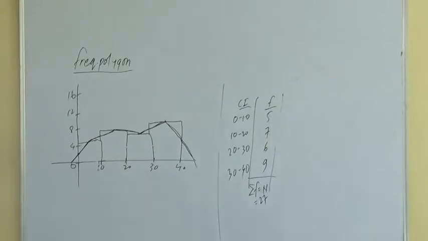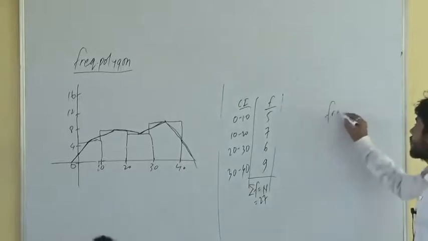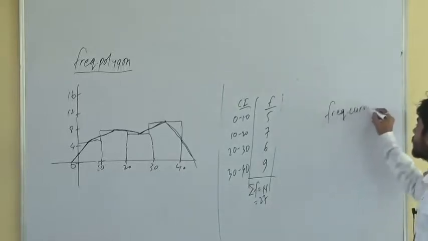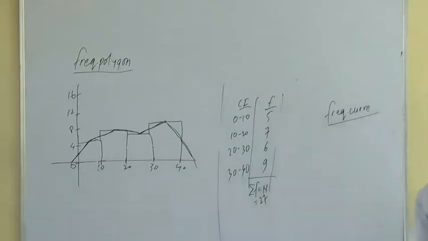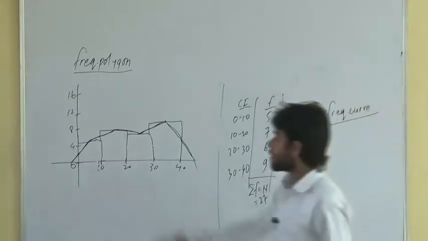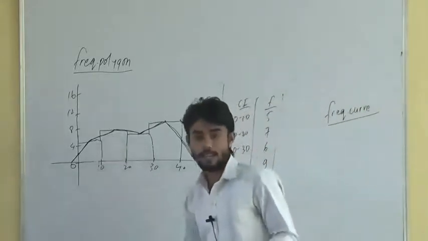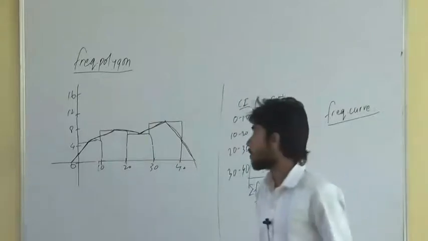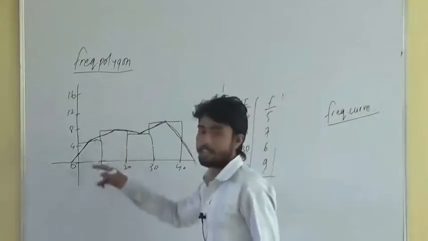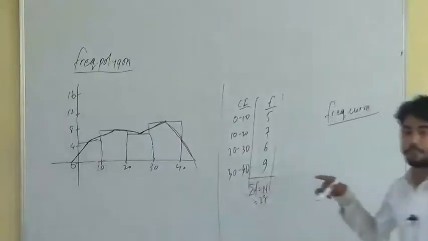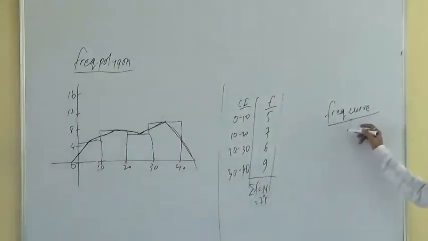Right? Again, there is one more figure called frequency curve. There is a slight difference between frequency polygon and frequency curve. If I draw this line with the help of scale, it will be called as frequency polygon, whereas if I draw this line with free hand, it will be called as frequency curve.